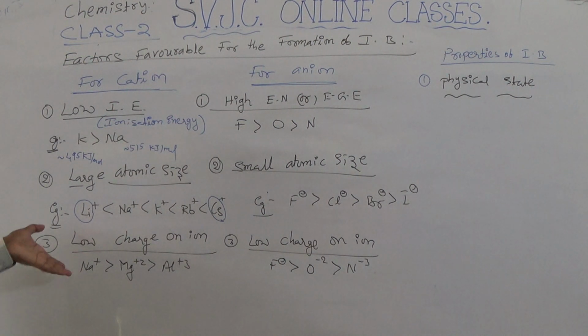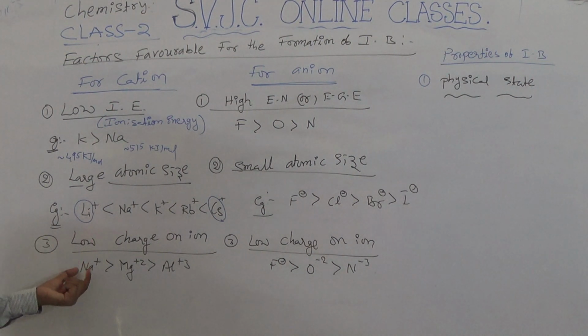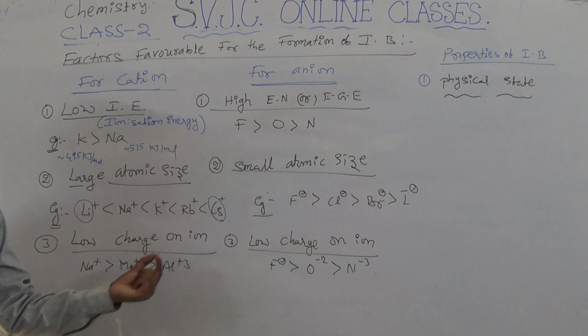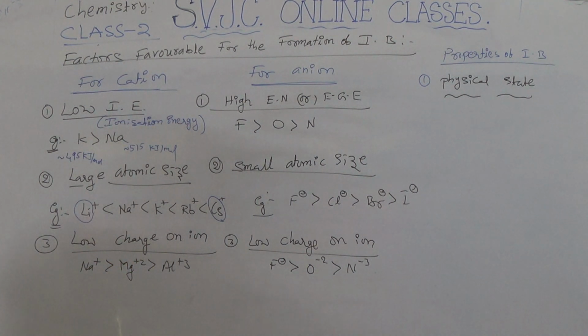Okay. Now third condition is low charge on ions. Here, observe the charge: sodium +1, magnesium +2 and aluminium +3. Which ion is having low charge? Sodium is having low charge.